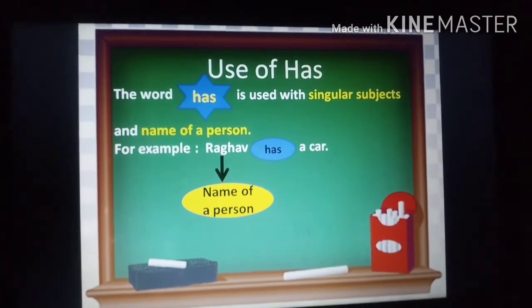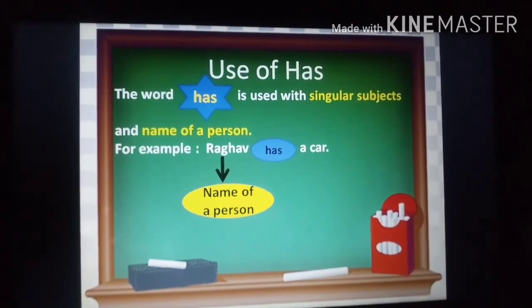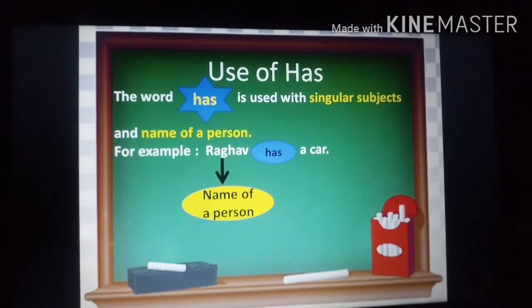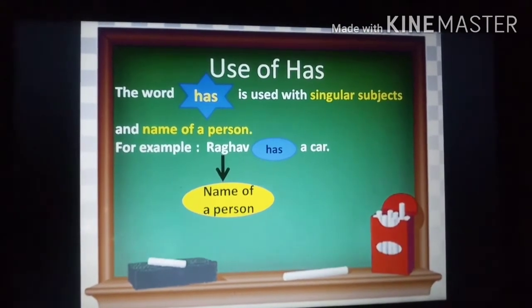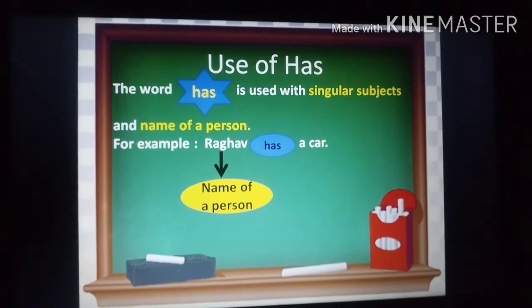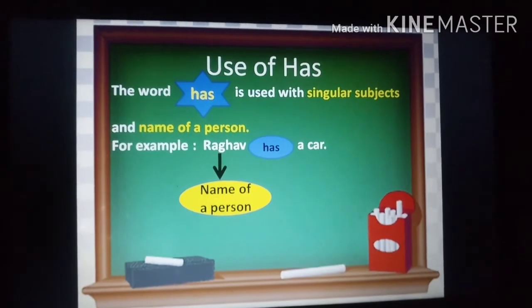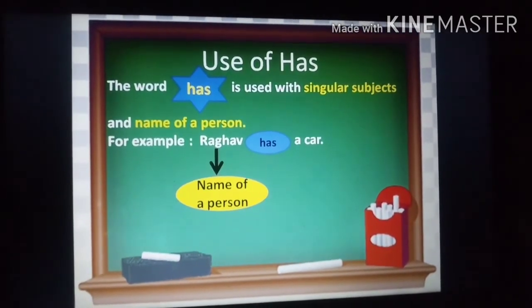Just take an example: Raghav has a car. Here Raghav is the name of a person, meaning we are talking about only Raghav, and Raghav is only one. So with the name of any one person, we use has.